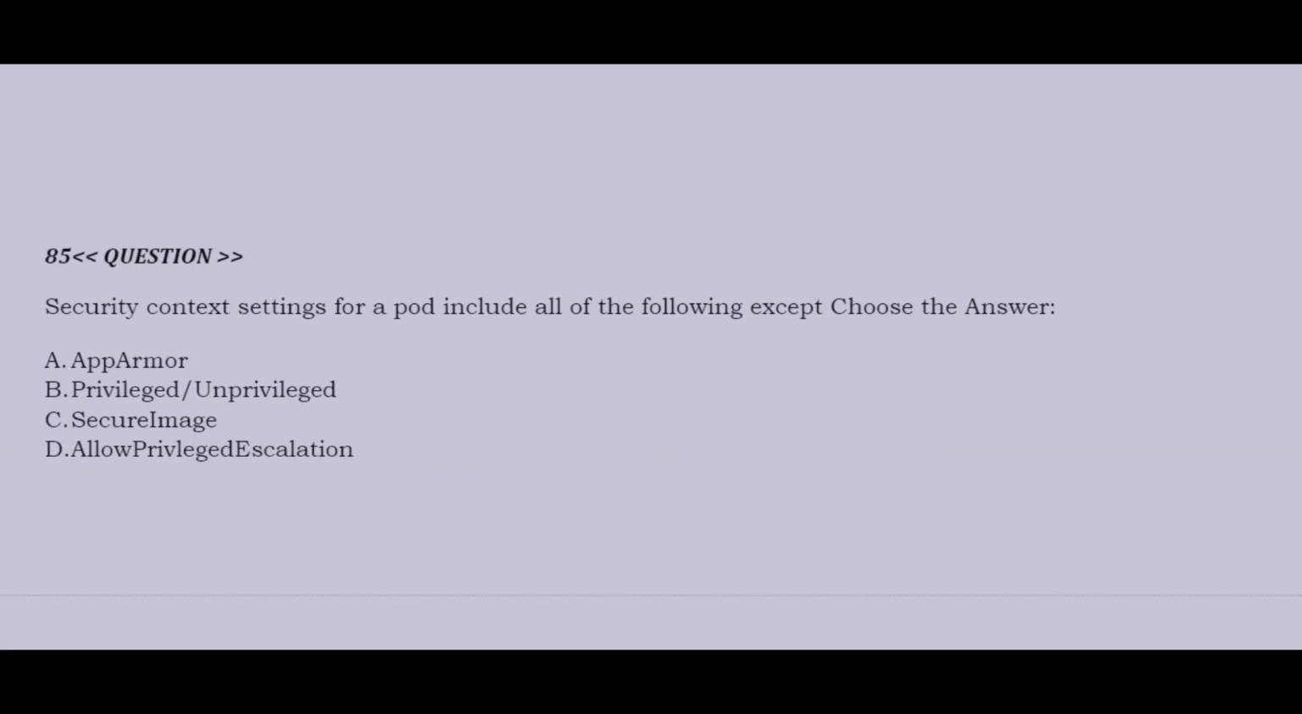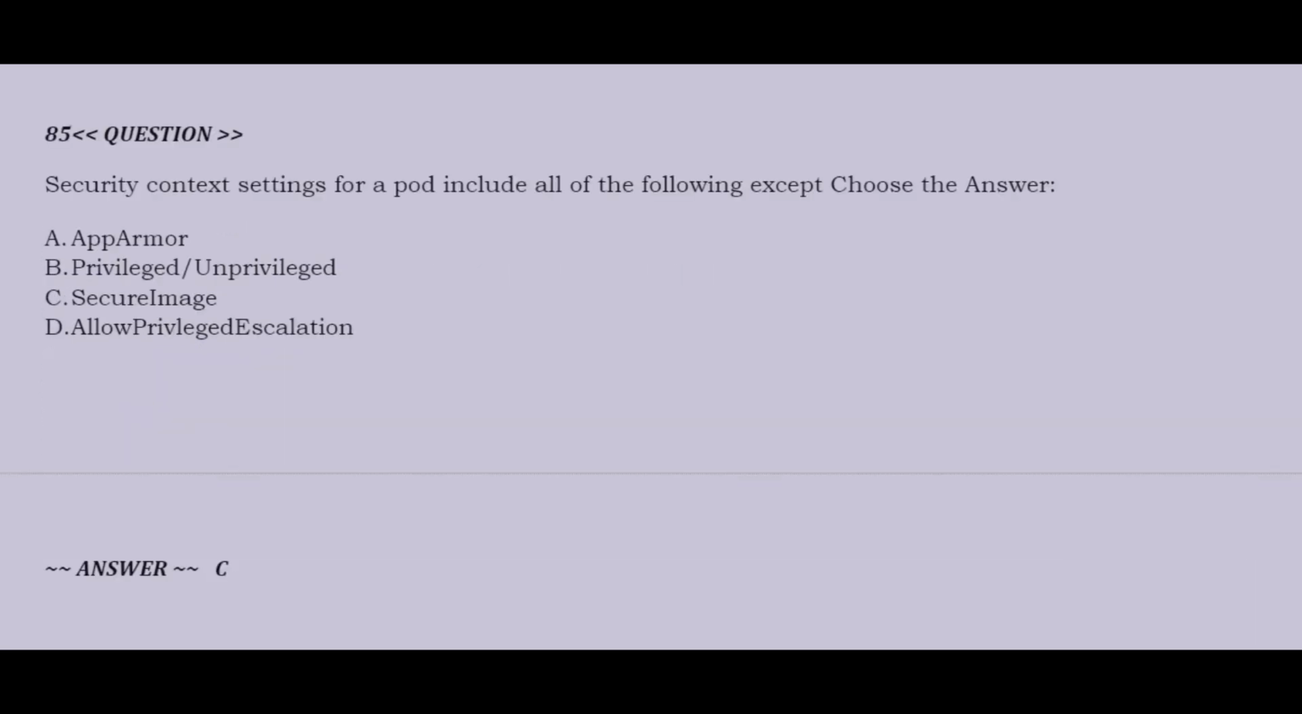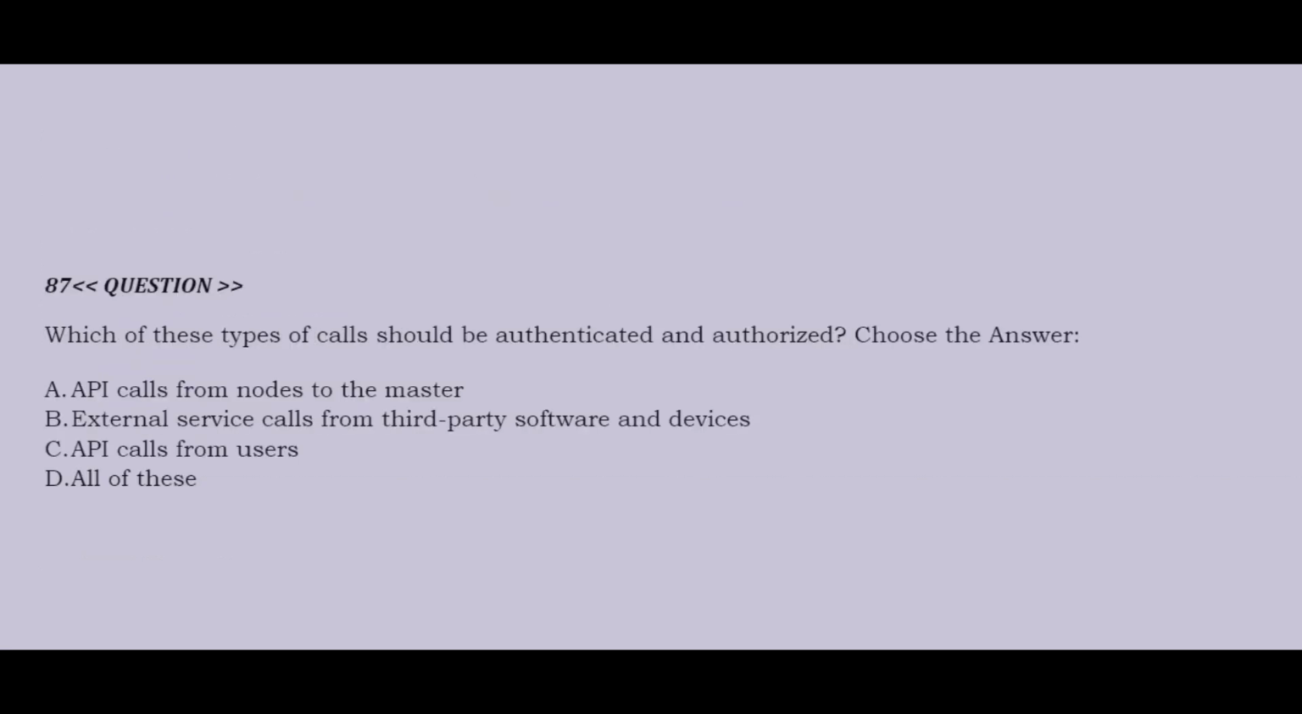Question is, security context settings for a pod include all of the following except, choose the correct answer. Option A, AppArmor. Option B, privileged or unprivileged. Option C, secure image. Option D, allow privilege escalation. Correct answer is option C.